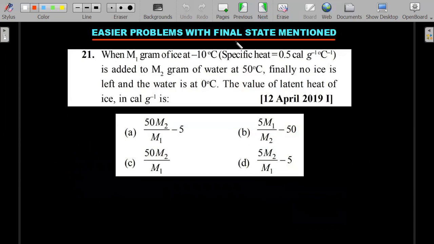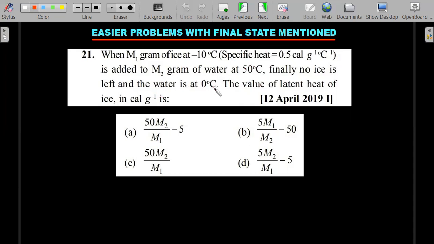Easier problems with final state mentioned. So in the principle of calorimetry, there are two types of problems I have easily noticed, and most of the time they tell you the final state. Okay, right? You could see when m1 grams of ice at minus 10 degrees centigrade is added to m2 grams of water at 50 degrees centigrade, finally no ice is left and the water is at 0 degrees. He has given the information already. So don't run away from such questions. Always try to surf through the question completely and see if the final state is mentioned. That's a pretty easy question.